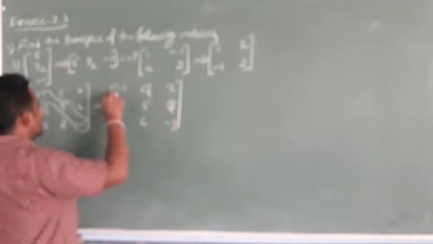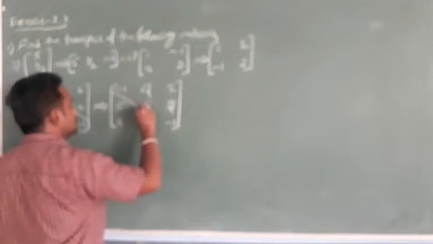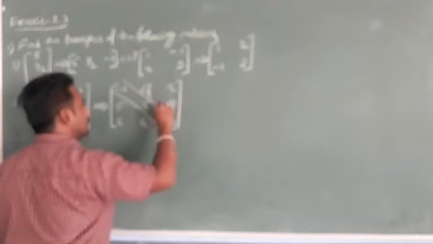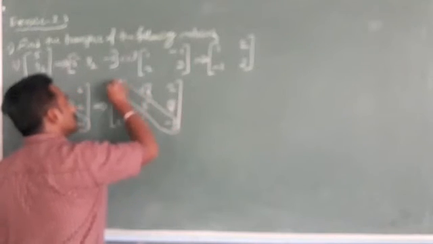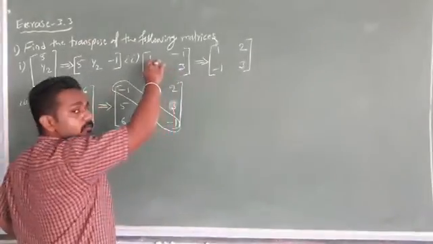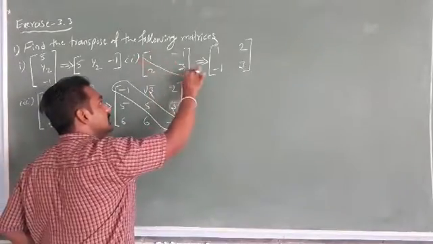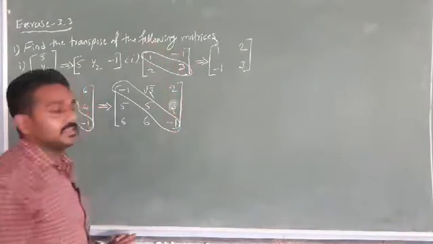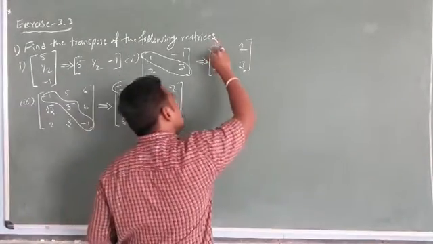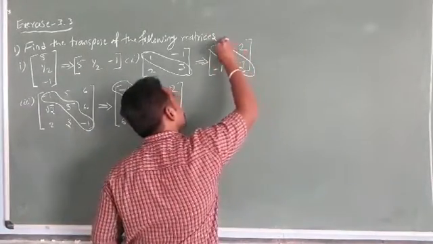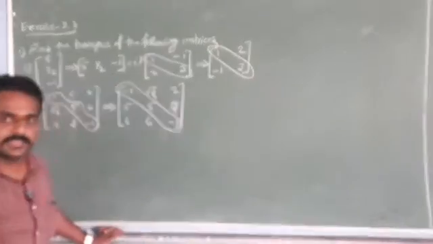Here also observe the same thing, the diagonal elements of the transpose of the matrix. Here it is a 2 by 2 square matrix, so what are the diagonal elements? 1 and 3. In the transpose of the matrix, what are the diagonal elements? 1 and 3.